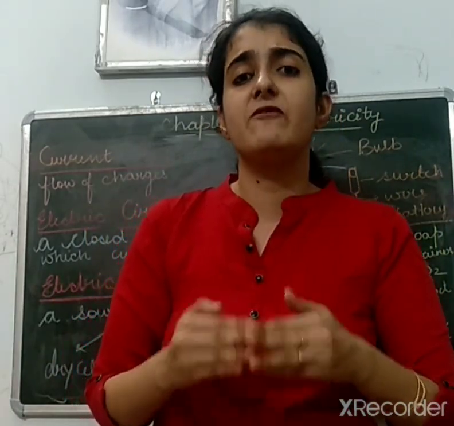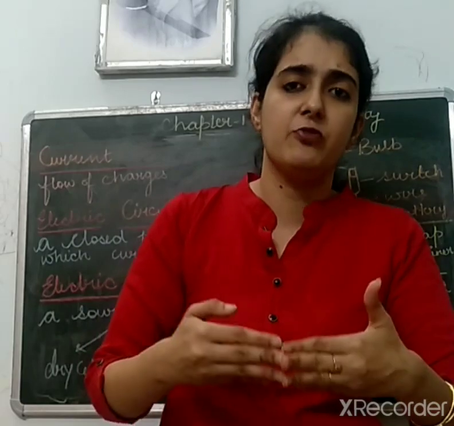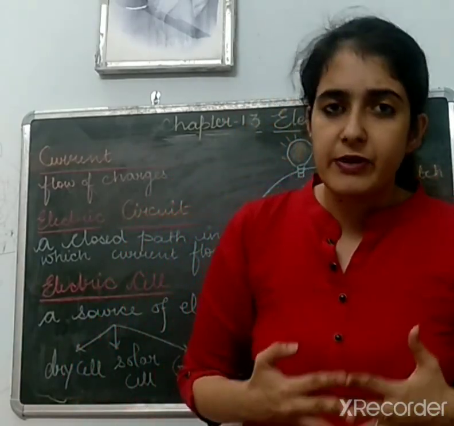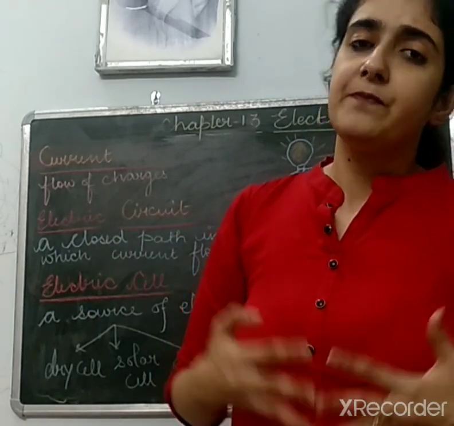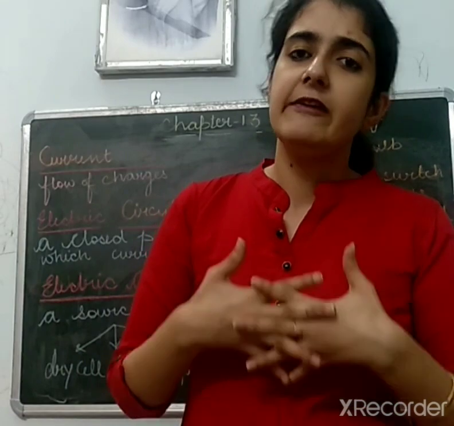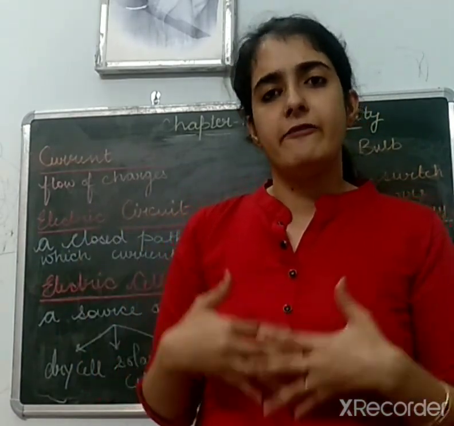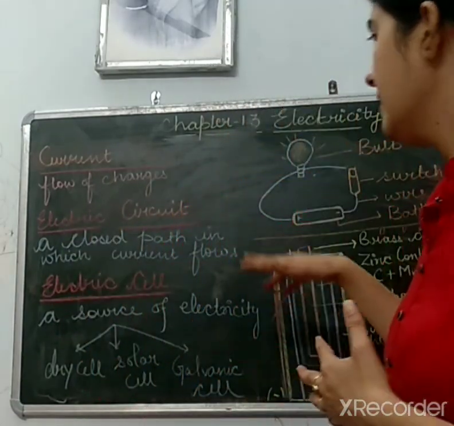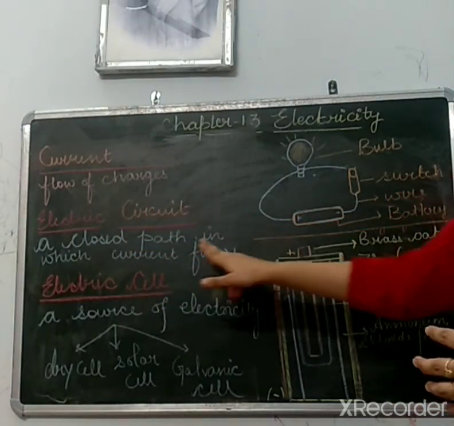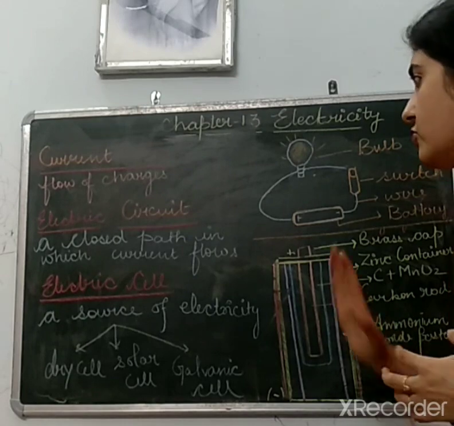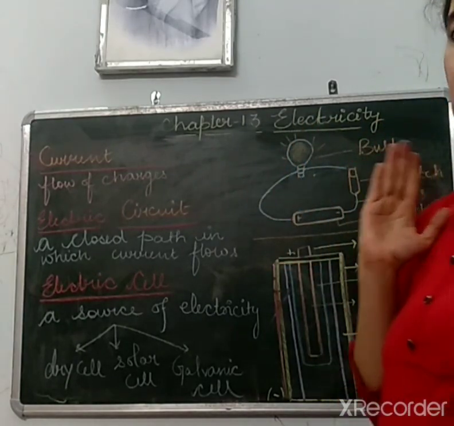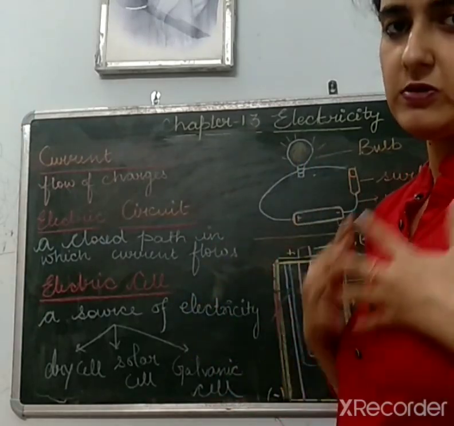And closed path, when two terminals are joined together, right? That is called a closed path. So an electric circuit is basically a closed path in which electricity, an electric current, flows, right? So here you can see this is the closed path. Electricity always flows in a closed path.